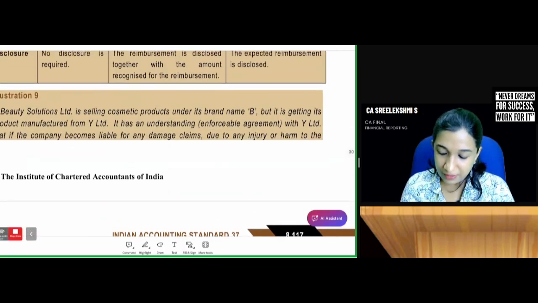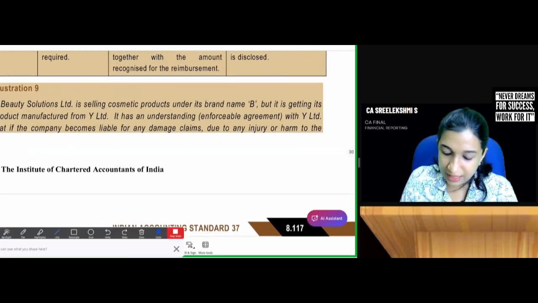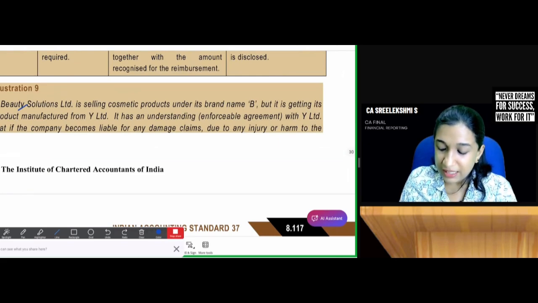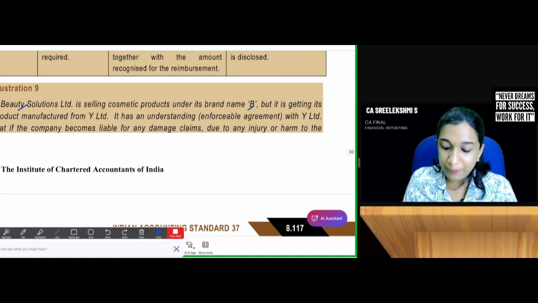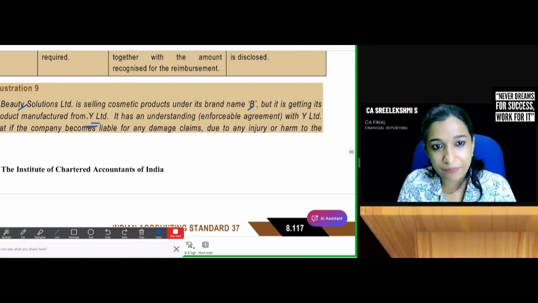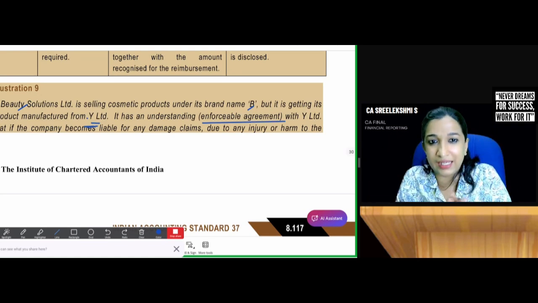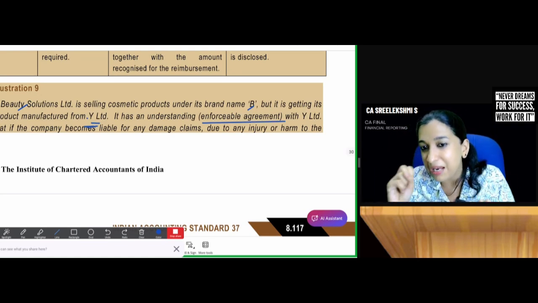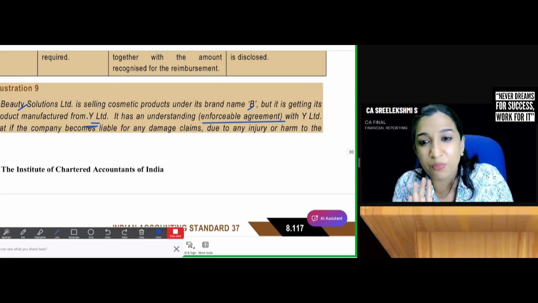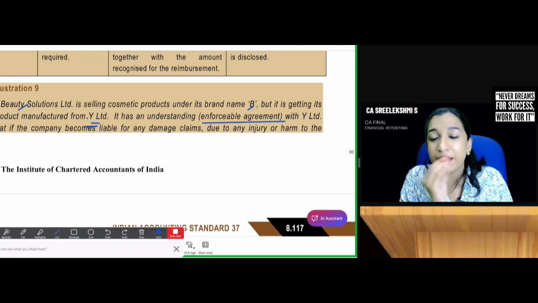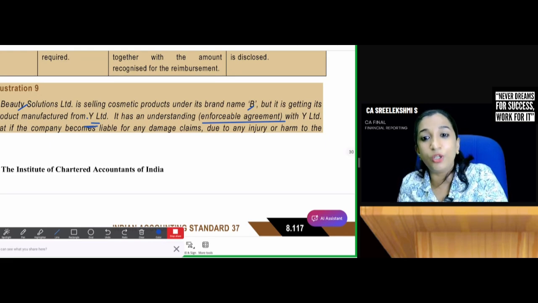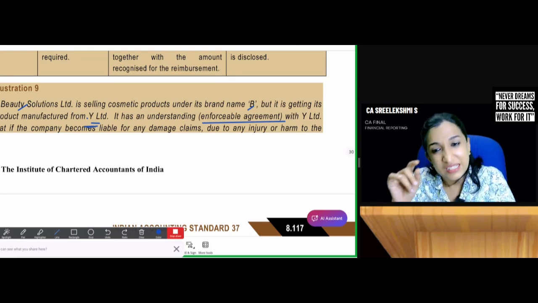So we have learned X Beauty Solutions is selling cosmetics under its brand name B, but products are manufactured by Y. There is an enforceable agreement, meaning virtual certainty. In case of a claim, 30% will be borne by Y or reimbursed by Y. Then how will that reimbursement be recognized? Reimbursement asset should be recognized as a separate asset in the balance sheet, receivable to P&L. You create receivable to P&L.